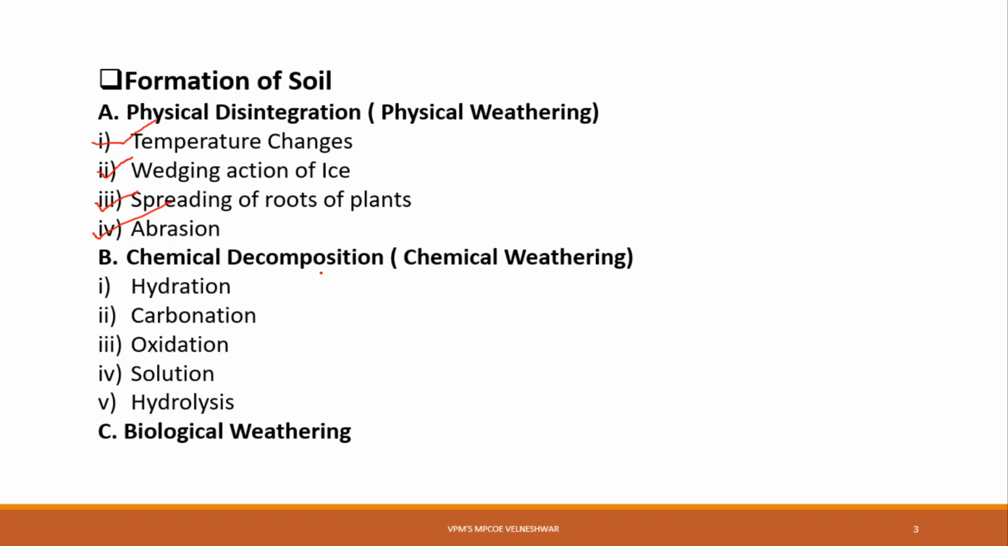When chemical decomposition takes place, the original rock minerals are transformed into new minerals by chemical reactions. The soil formed does not have the properties of the parent rock. The following chemical processes generally occur in nature. Which are these processes? The first is hydration, then carbonation, oxidation, solution and hydrolysis. Now, first one is hydration.